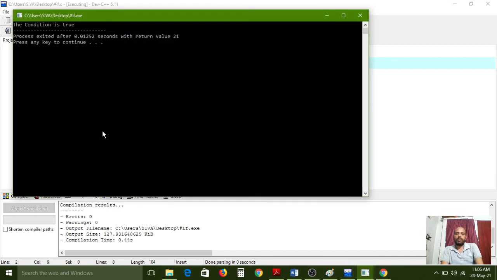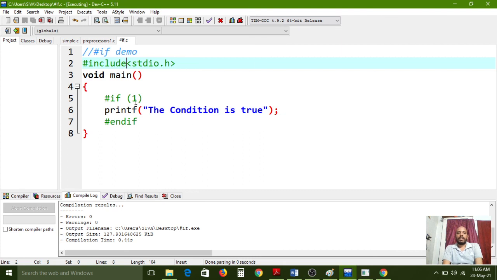So the condition is true now. That means whatever positive values you give, instead of 0, all positive values are true and all zeros are false. If you give any positive value, then the condition becomes true, then this block will execute. All of you carefully observe, if the condition is true, then immediately control will come and enter into that block. If the condition is false, immediately it will come outside, the inside block will not execute.